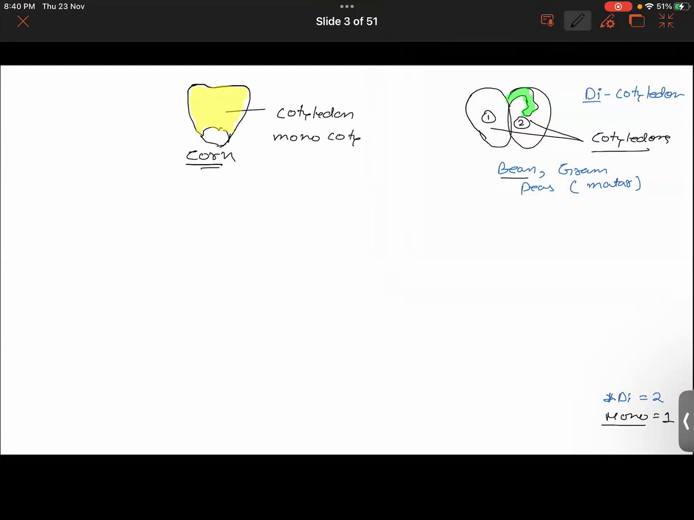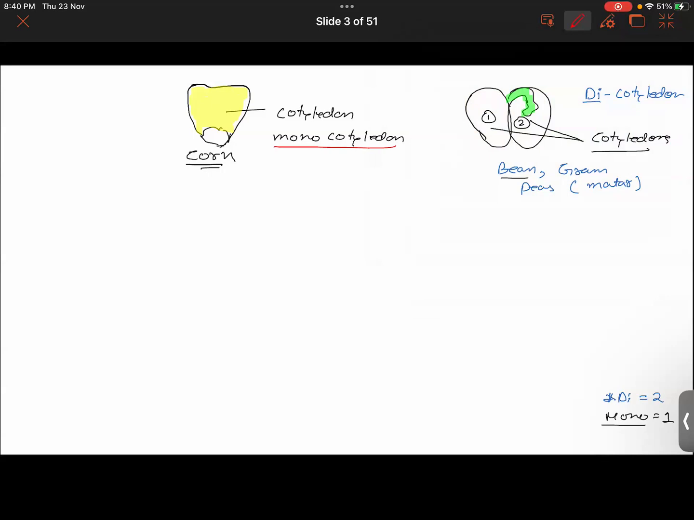Monocotyledon. Sir, I sometimes have a doubt. You said that each part is called a cotyledon. When we won't be able to divide it into two equal parts, why can't we just call it a cotyledon?